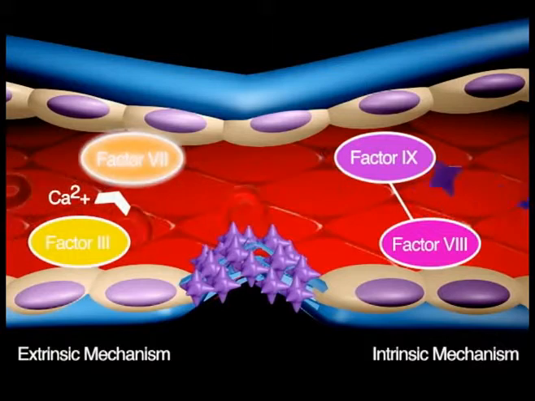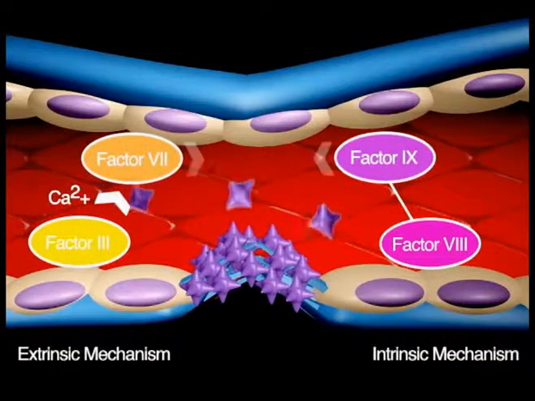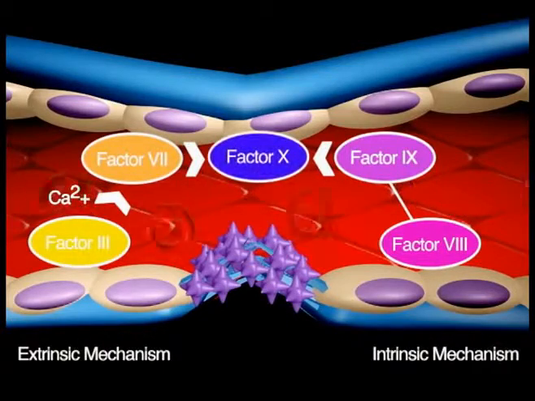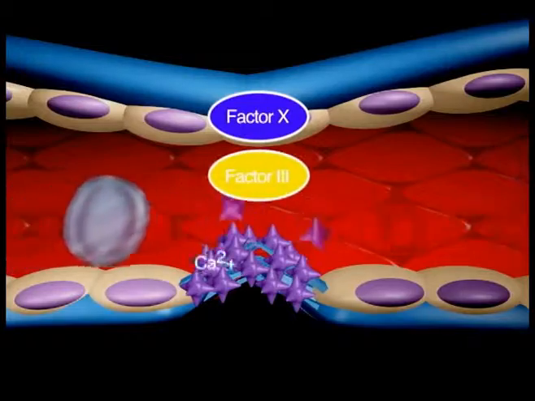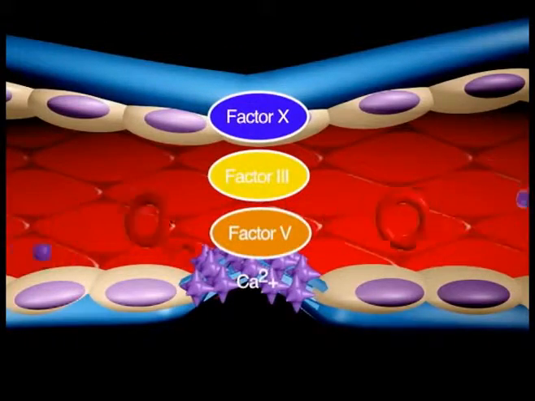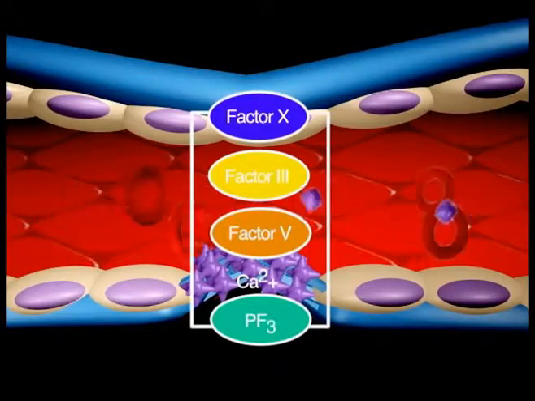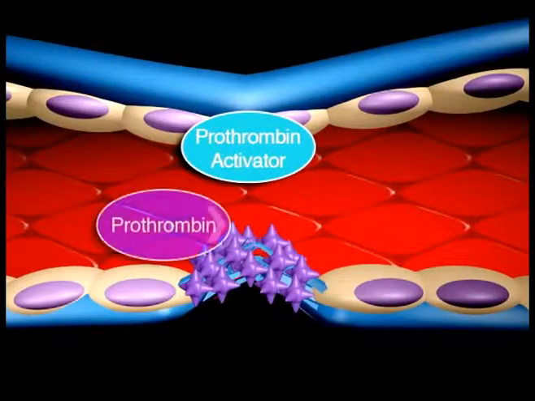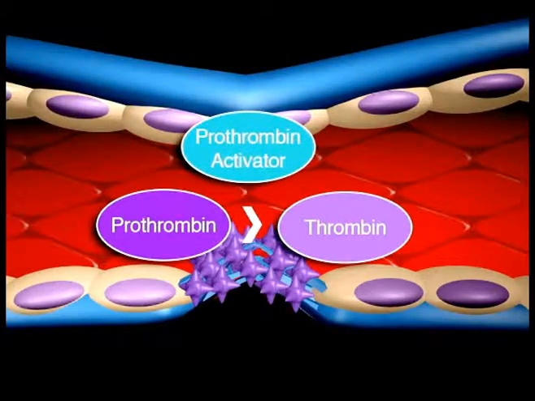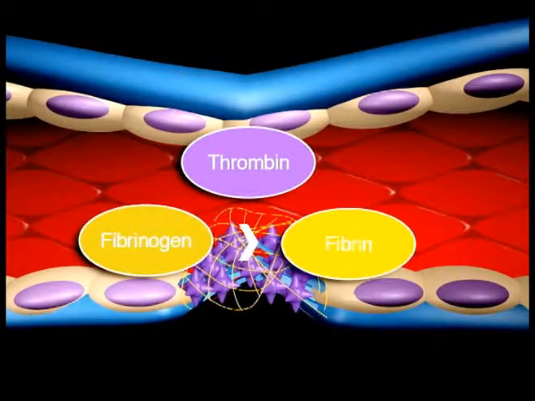Both active factor 7 and active factor 9 will promote cascade reactions, eventually activating factor 10. Active factor 10, along with factor 3, factor 5, calcium, and platelet thromboplastic factor, or PF3, will activate prothrombin activator. Prothrombin activator converts prothrombin to thrombin. Thrombin converts fibrinogen to fibrin.